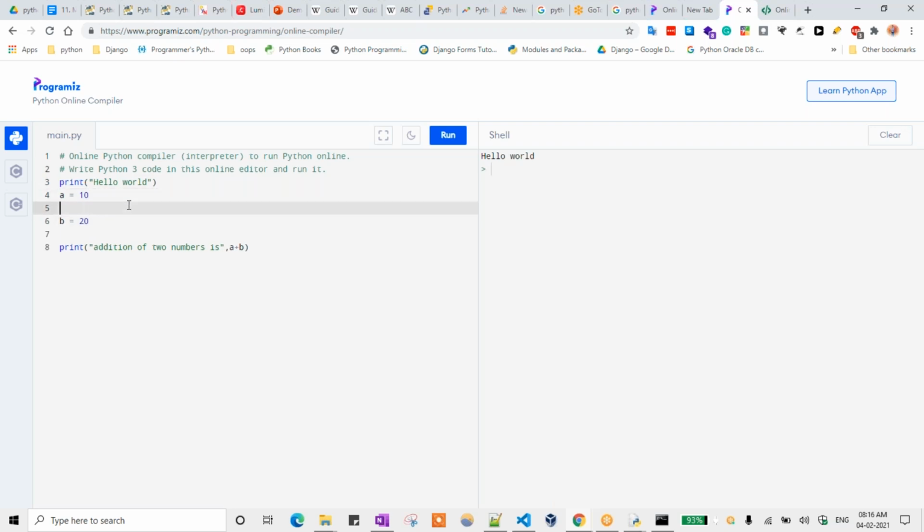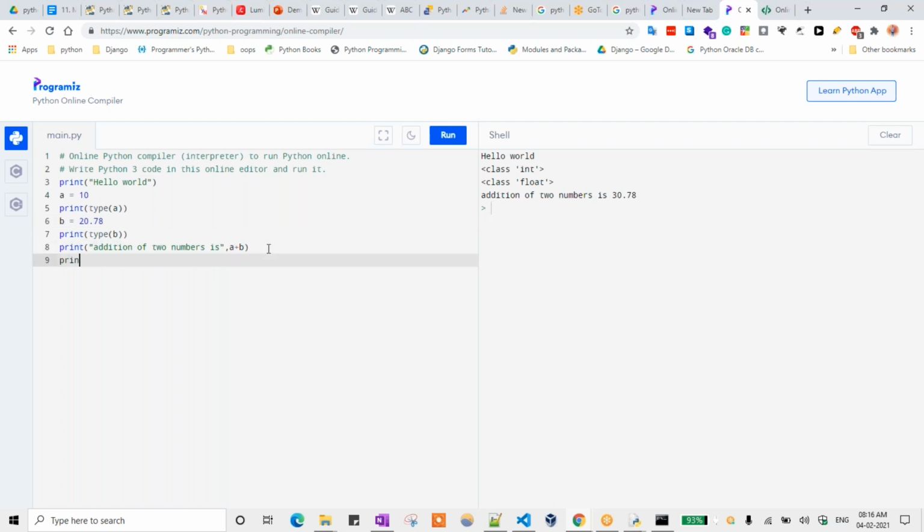So how to check that? Print of type of a. Here, if you type print of type of b also, you can take it. Here I am taking a float, 20.78. Now I need to add those two numbers. See here, the addition of two numbers is 30.78 we are getting. And see here, class int, class float we are getting. The first one is the int type and the second one is the float type.